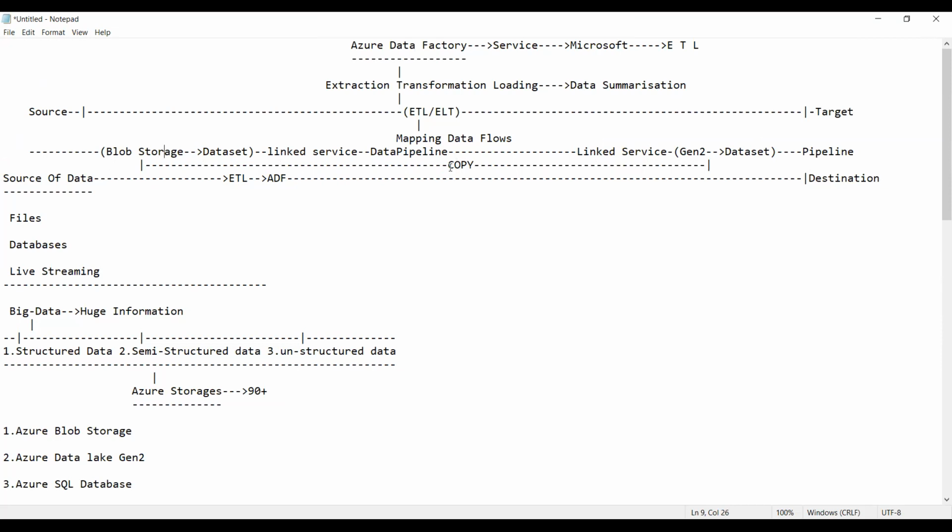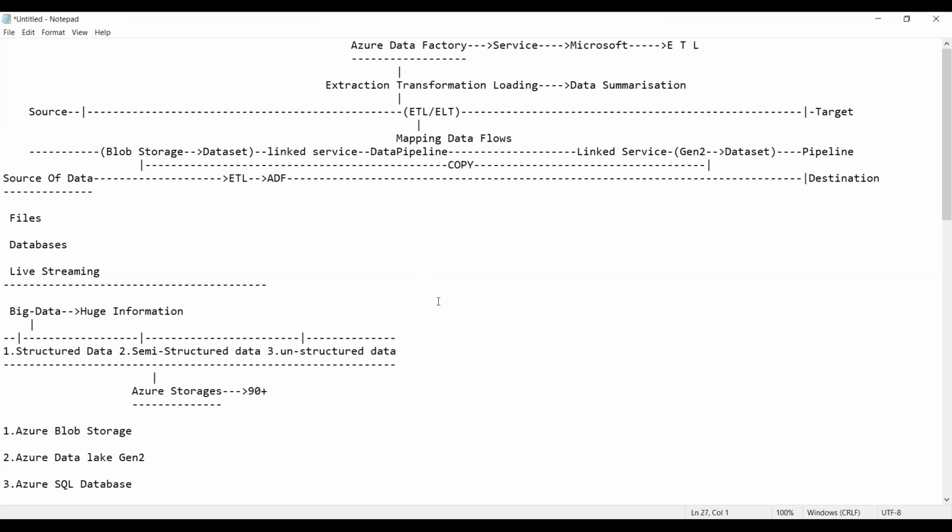This is called as what? Activities. So activities are nothing but the action you wanted to perform on the data. Action you wanted to perform on the data is called as what? Activities. Clear, all of you? Yes, guys? Activities. That's it. We can have many activities.